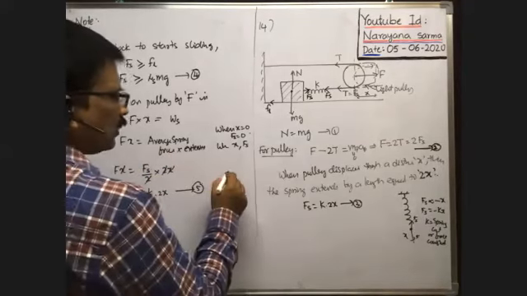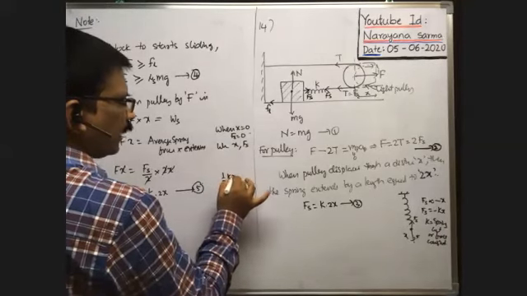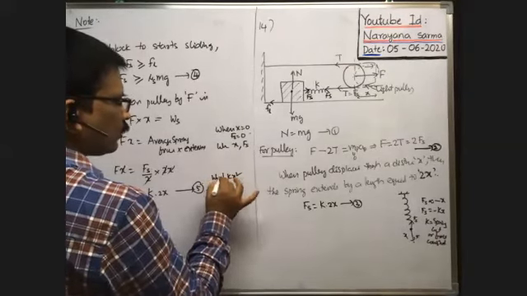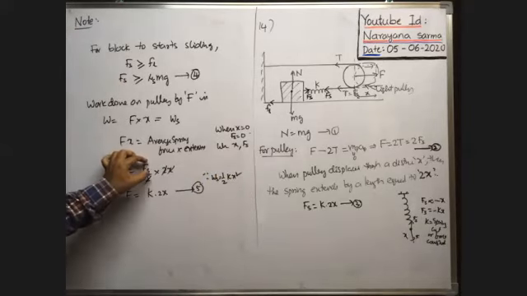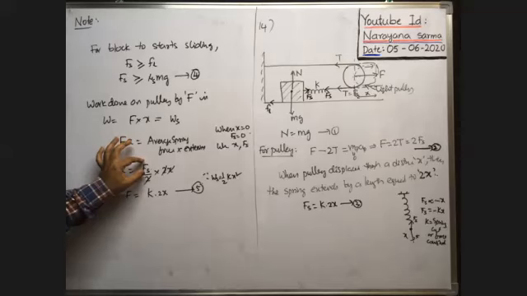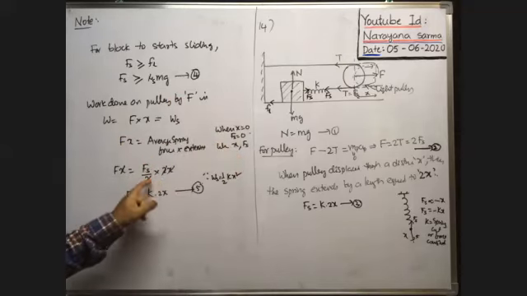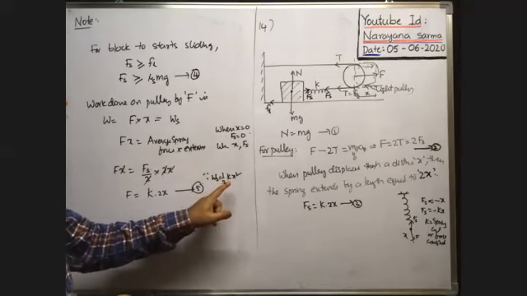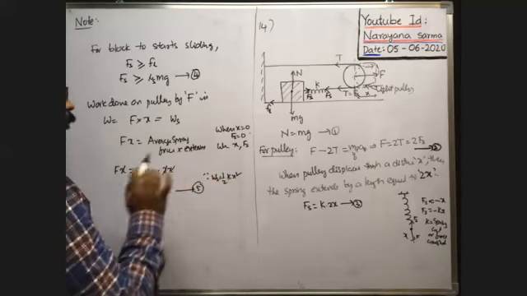Suppose the spring extends by x, then the work done on the spring is equal to half kx square. Because the spring force is kx, the average spring force is Fs by 2, and if the extension is x only, then the work done is Fs by 2 into x. It is the general formula I am telling. Here the extension of the spring is 2x, so we have to use 2x.